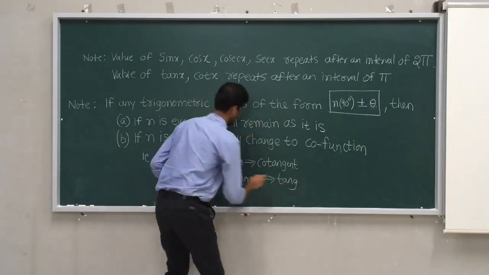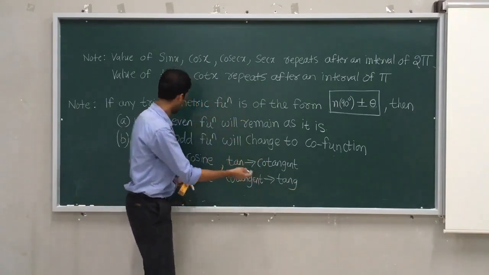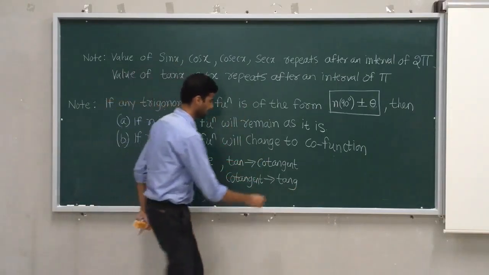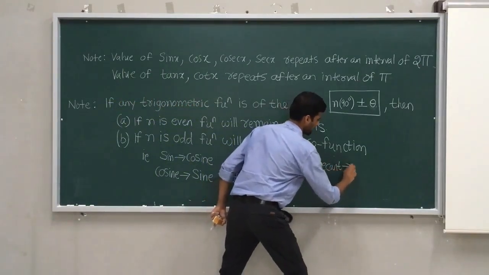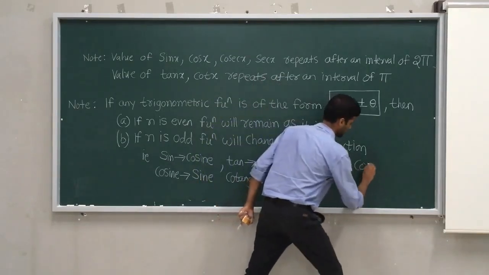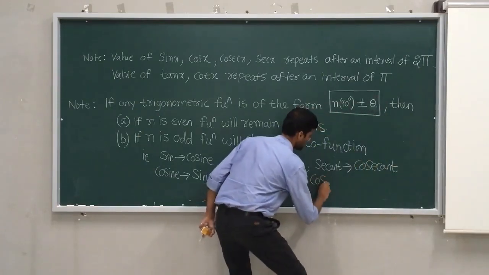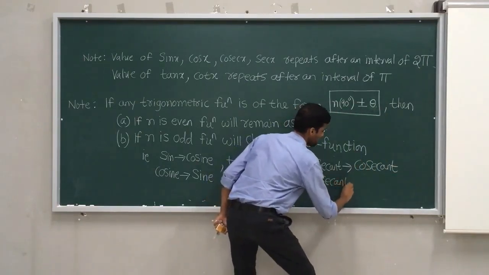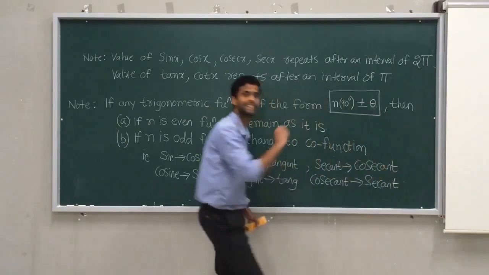If it is tan, add co. If it is already co, remove co in case of odd. And which is left? If it is secant, there is no co, add co, it will become cosecant. And if it is cosecant, remove co, it will become secant.